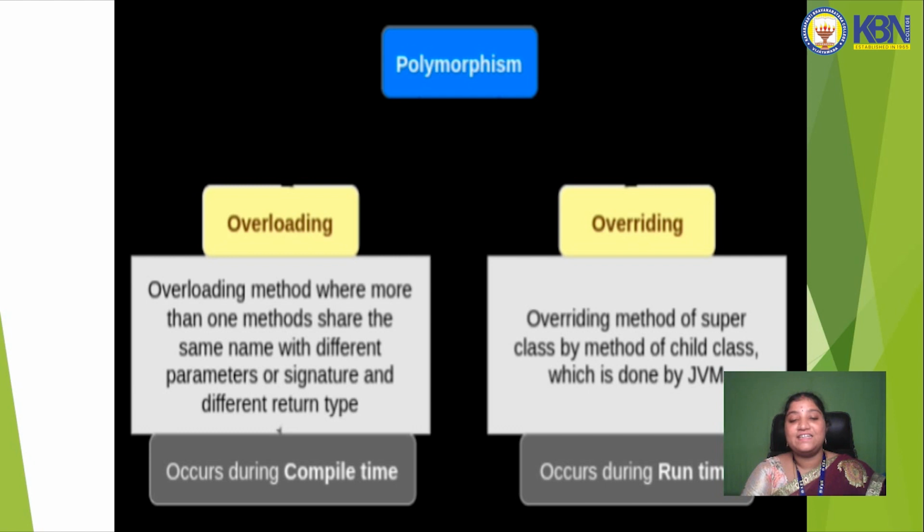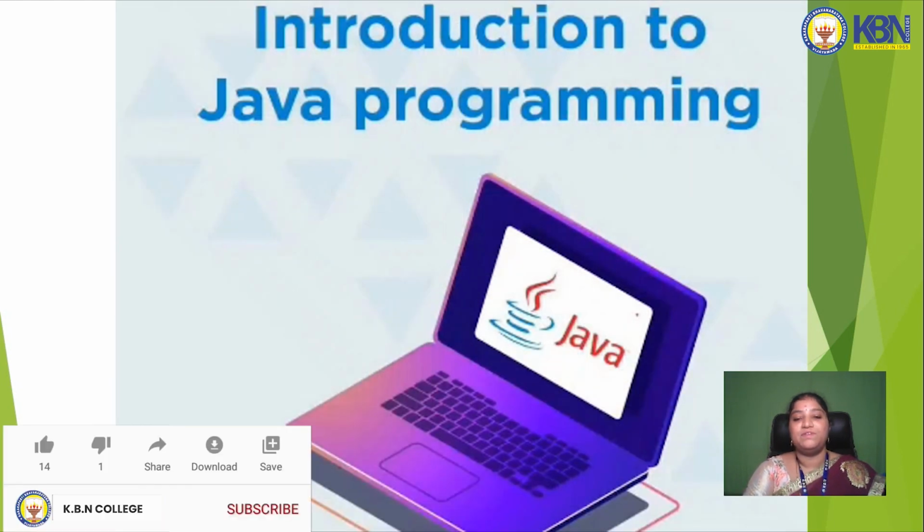And overriding means overriding the method of the superclass by the method of the child class, which is done by the JVM. JVM is the Java Virtual Machine. We will discuss it later in another session. Now we will discuss the introduction to Java programming.